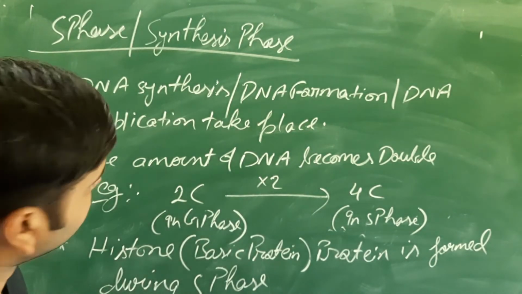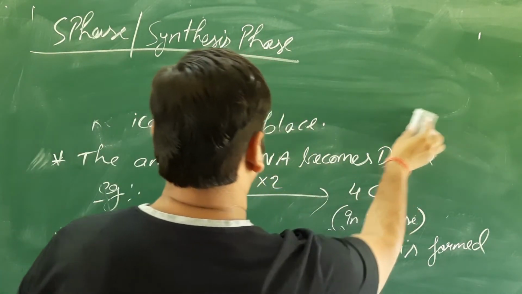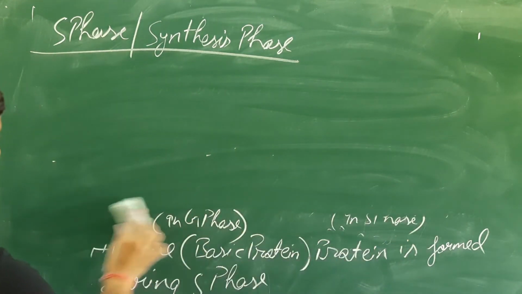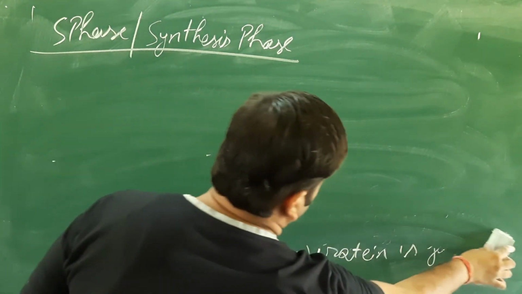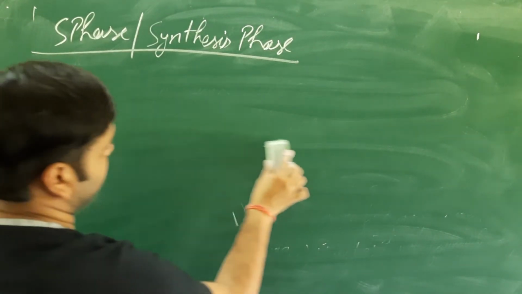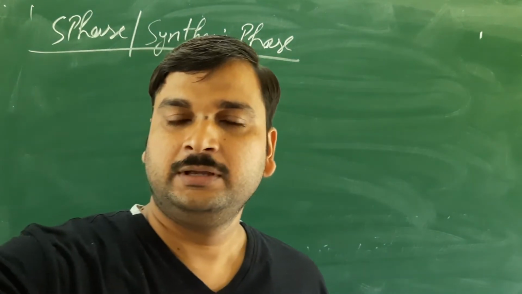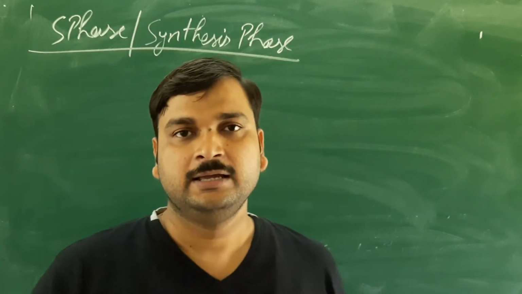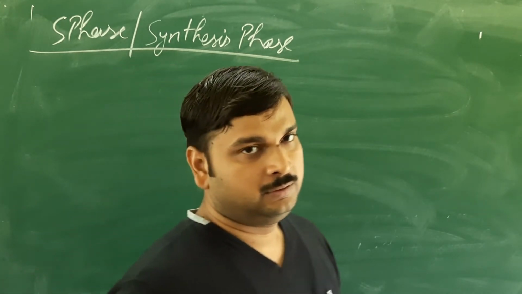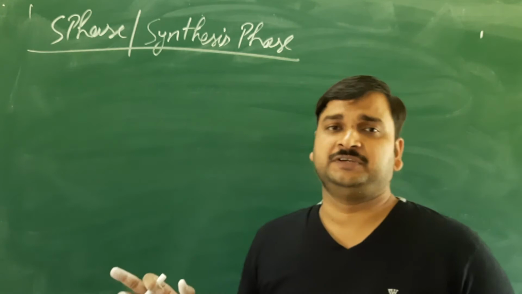Now one more event I will discuss to you, but that is exclusive for the animal cell. If you remember, in the last chapter I discussed a cell organelle called the centriole. The function of the centriole is in cell division, and I told you this centriole is present in the animal cell only. So the duplication of centriole takes place in which phase? In the S phase.